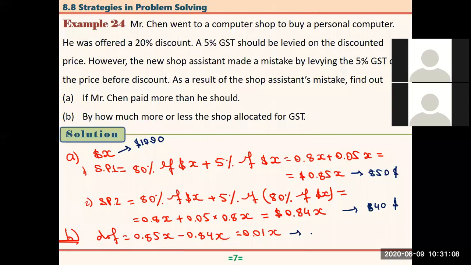That's equal to how much? $10, right? Because 0.01 times $1,000, since we assume that the price of the PC is $1,000, is equal to $10, or 850 minus 840, that is $10. Depending on the price of the computer, it may change.